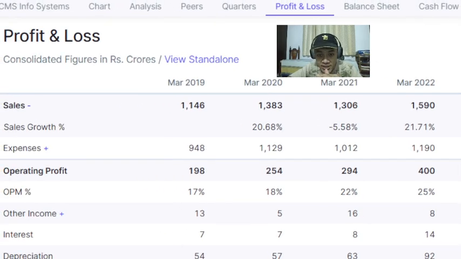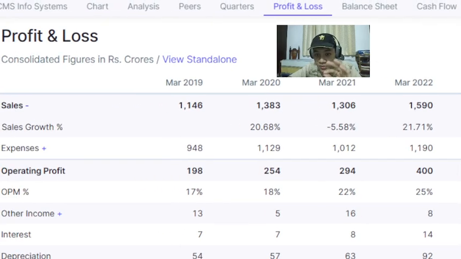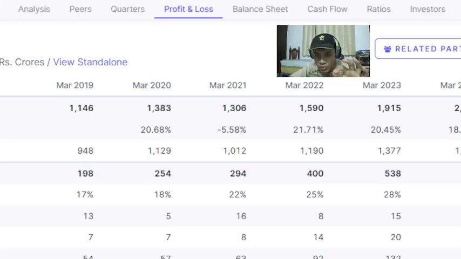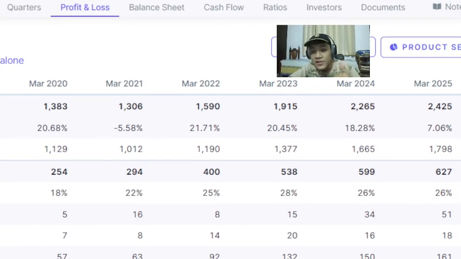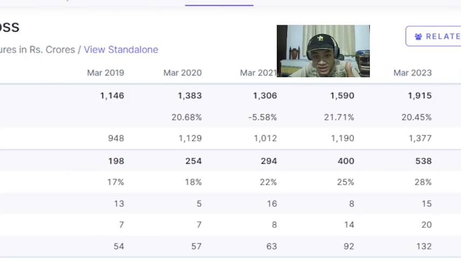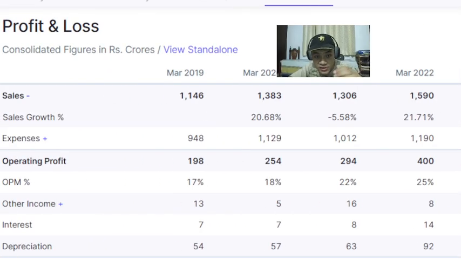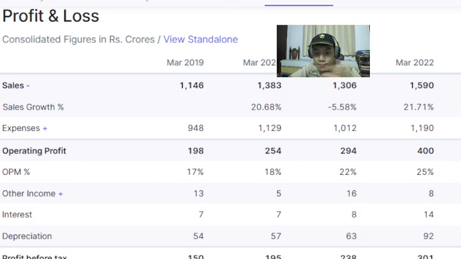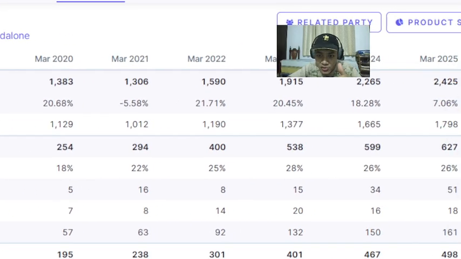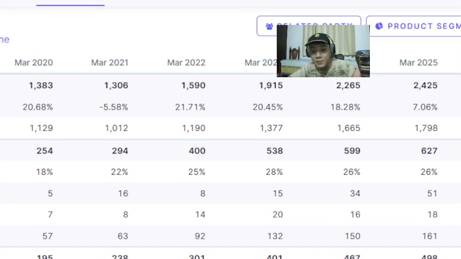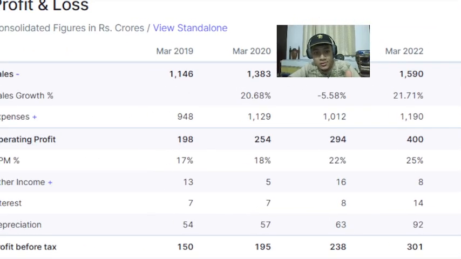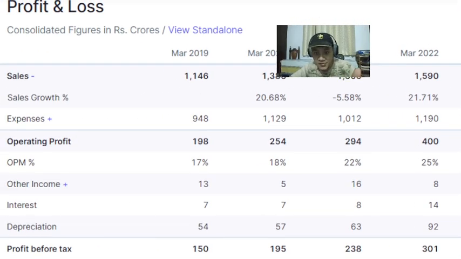Operating profit in 2019, 198 crores. 2021, 294 crores. 2023, 538 crores. 2025, 627 crores. Here you can see below the operating profit is the operating profit margin in percentage, of course. And you can see this is in the high 20s, 26%, 26%, 28%. All right. So operating margin in the 20% range.